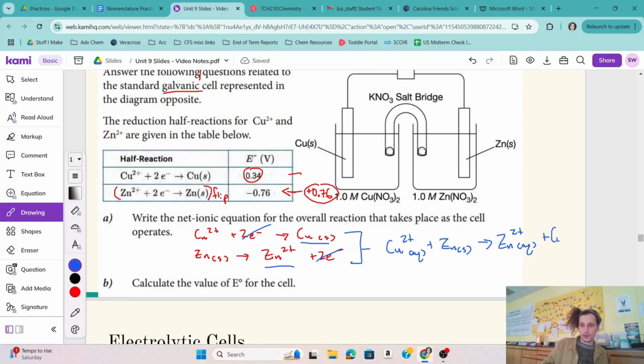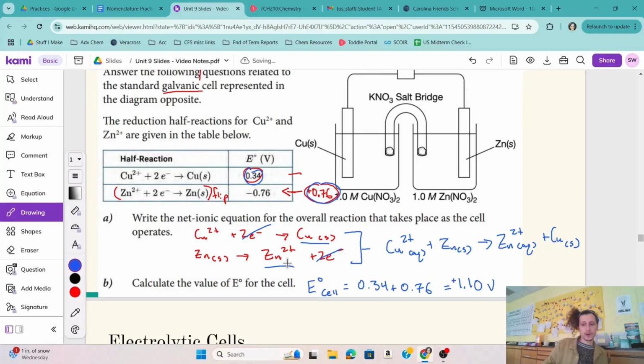Now we're also told to calculate the value of E cell. So that's going to be these two values added together, 0.34 and 0.76. Just going to add them up, and that's our overall potential. So that's going to be 1.10 volts. Awesome. And that's a positive value.